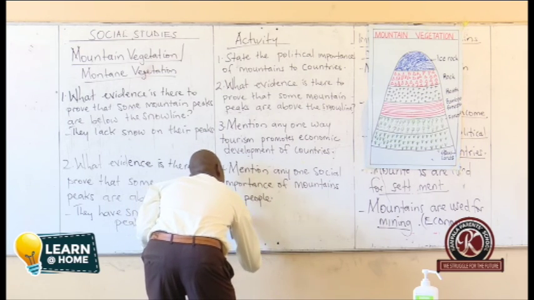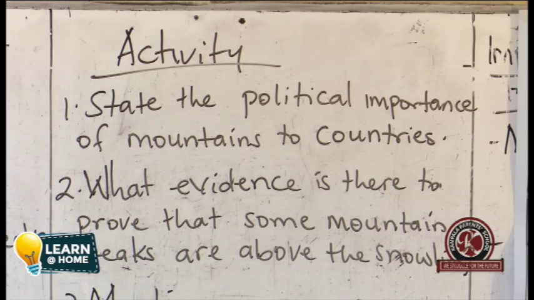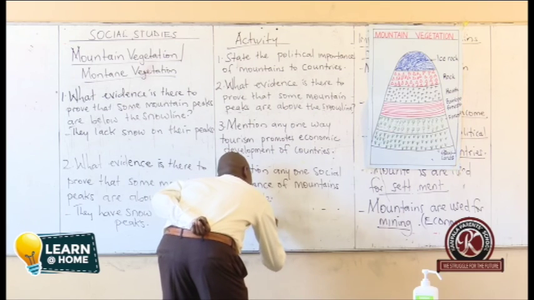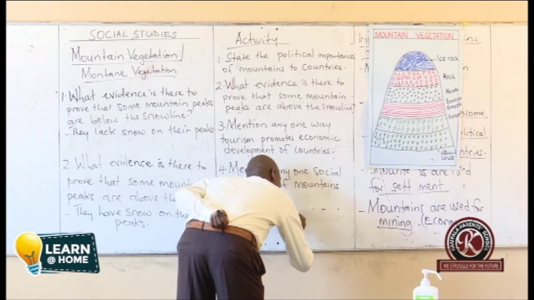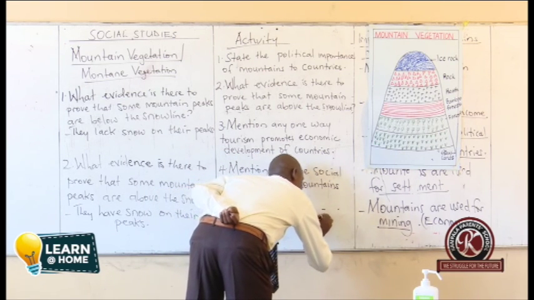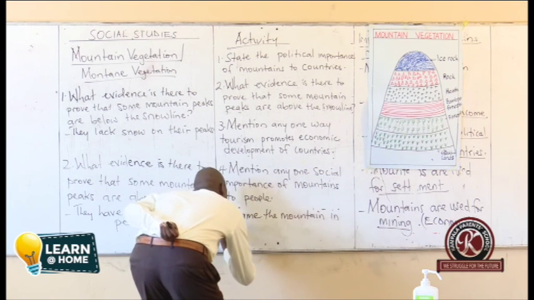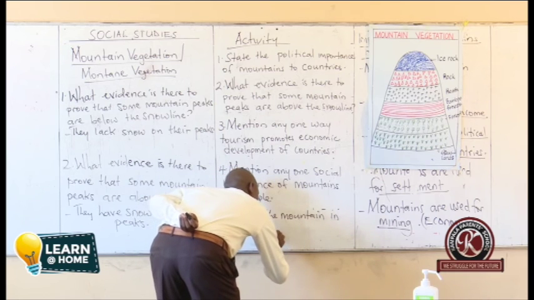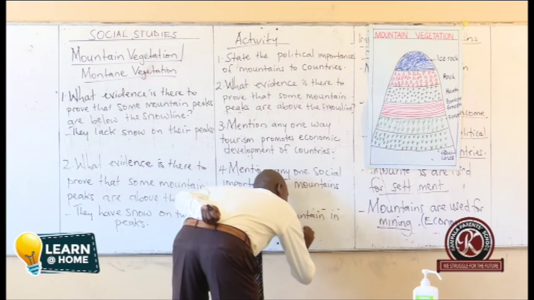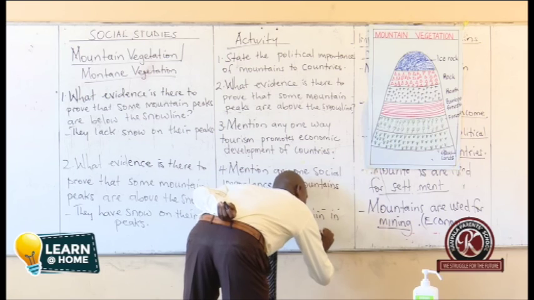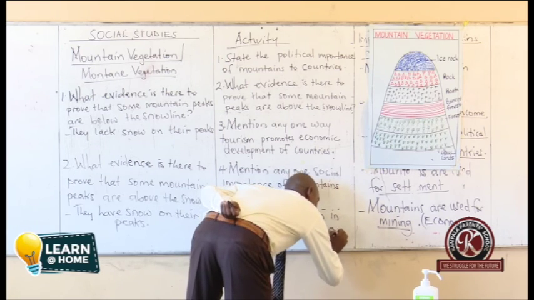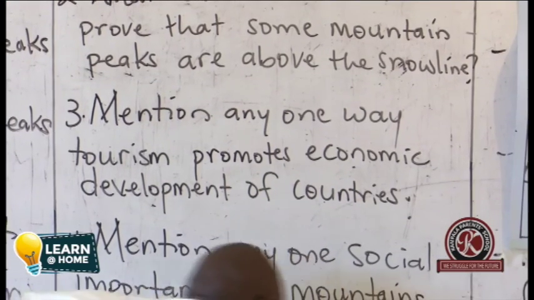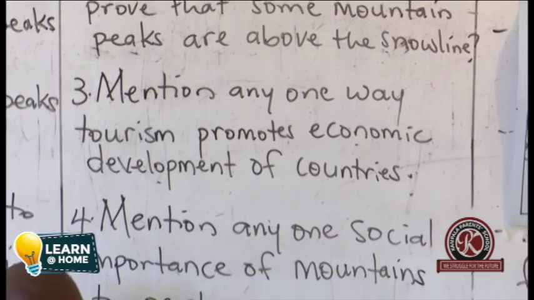Last number, number 5, name the mountain in Uganda which is snow capped throughout the year.